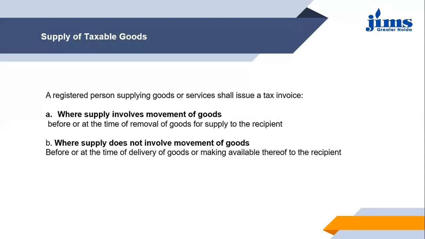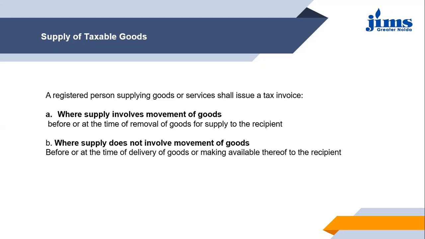Making available thereof to the recipient here means that when the goods have been made available to the recipient to take it away, then at that date, the invoice should be generated.